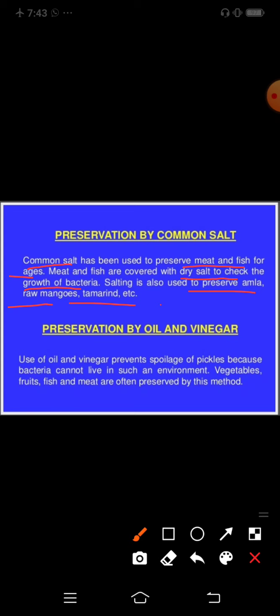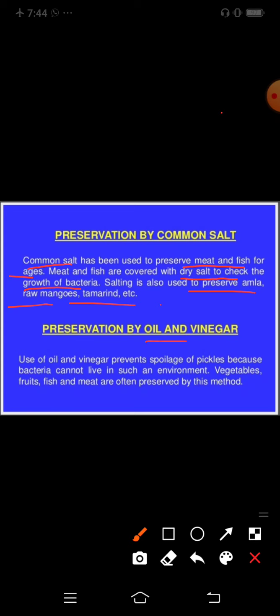It covers the food material and blocks the entry of oxygen, or we can say air, and you know that air is responsible for the spreading of diseases. So it makes a covering on the food material. That's why the air does not enter the food material, and it gets preserved from spoilage.